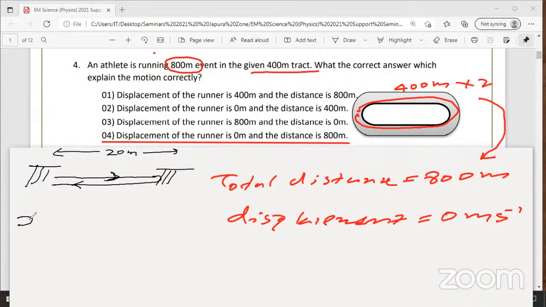What is the distance traveled by the batsman and what is the displacement of the batsman? Any volunteers? This type of question they haven't asked in papers. They can ask in upcoming papers.